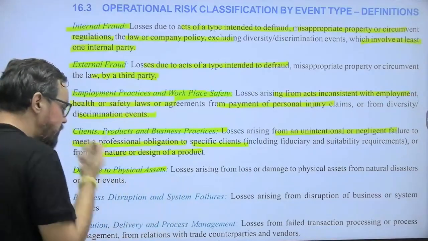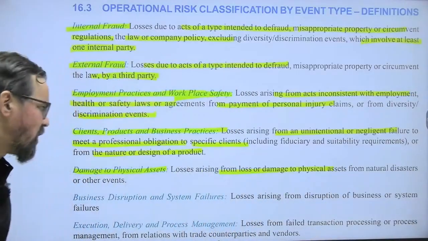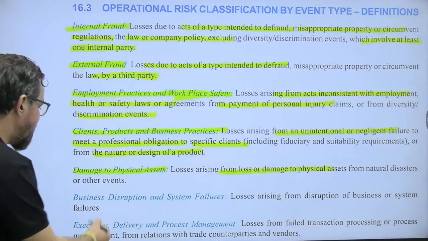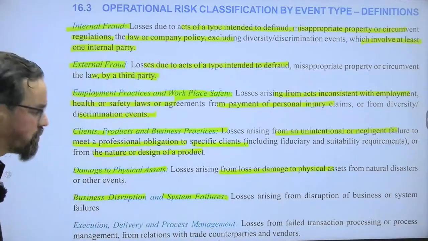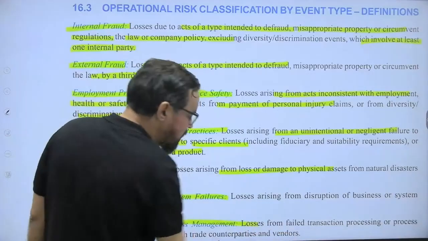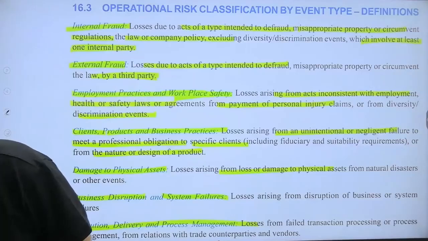Damage to physical asset, so losses arising from damage to physical assets from natural disaster and all. Business disruption or system failures, loss arising from the disruption of business or system failures, and execution, delivery and others. If we have some sort of problems with this area, they generally come under this one.